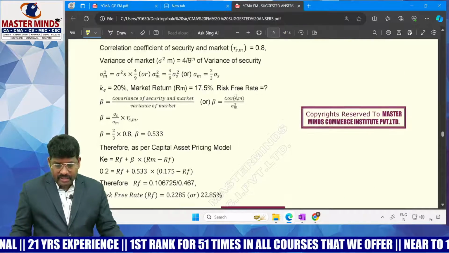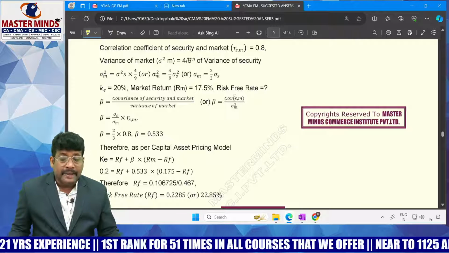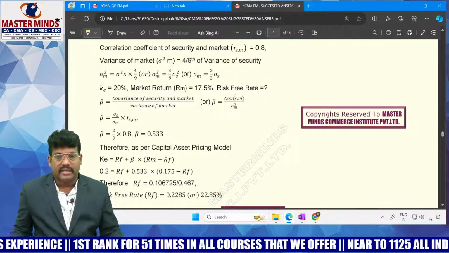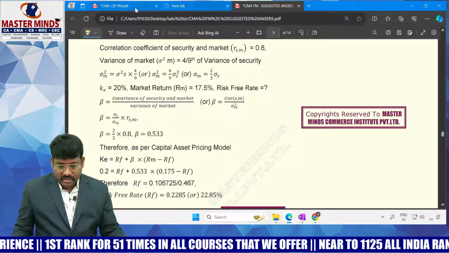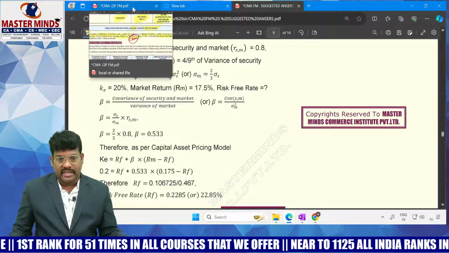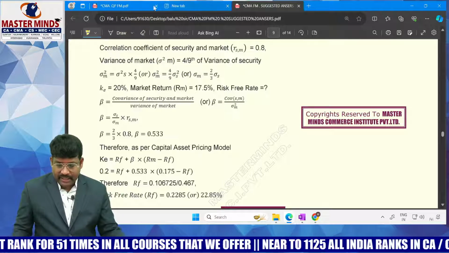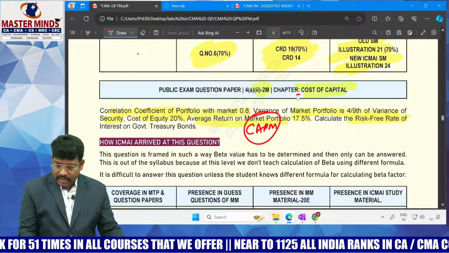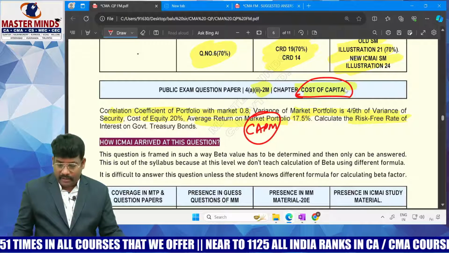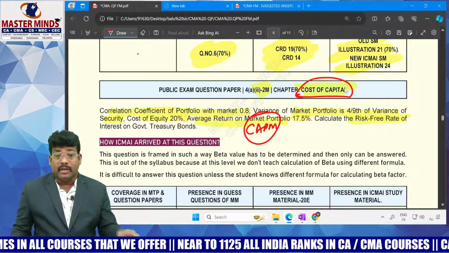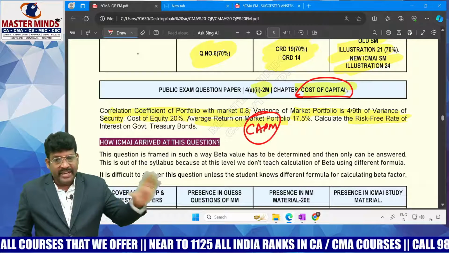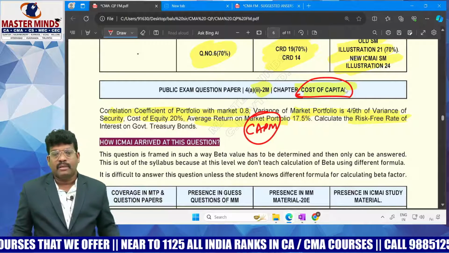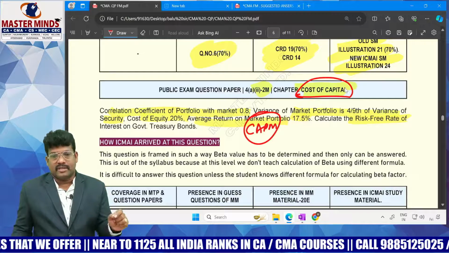Based on this, you need some huge mathematical calculation with respect to variance and statistical techniques. You must know the statistical techniques, then only you can calculate. But this question is exclusively asked from cost of capital. In cost of capital, one part they asked for the aggregate weighted average cost, and the second part they asked only for specific cost.